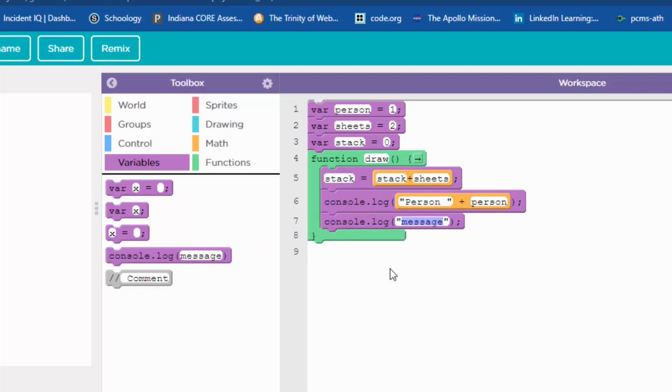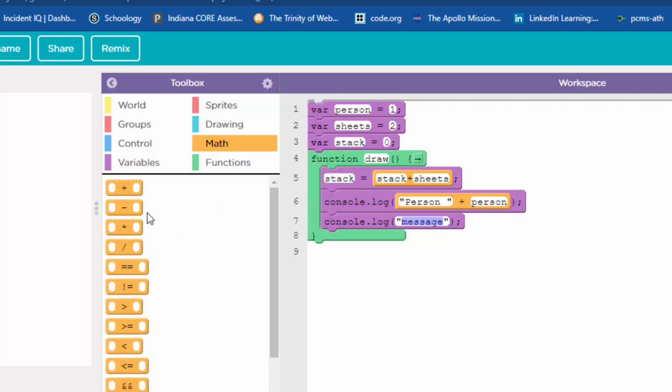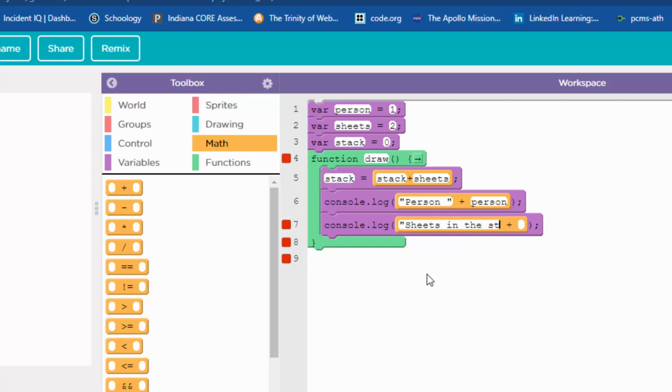Console.log, and this one, once again, I'm going to go get a math block here. And the way I'm going to say it, sheets in the stack. We're going to keep a running total of that. Space quote, and I could put a colon in there. That might look kind of good.